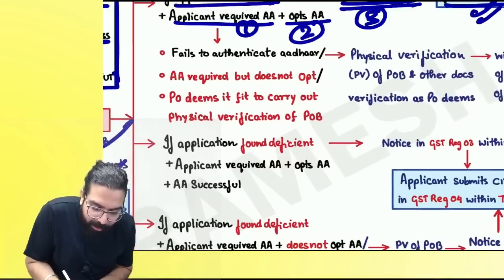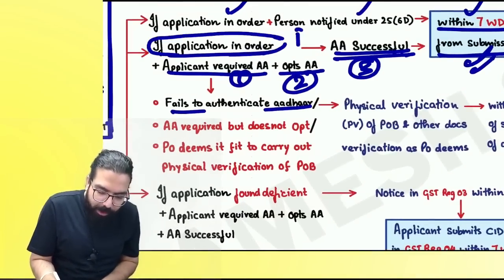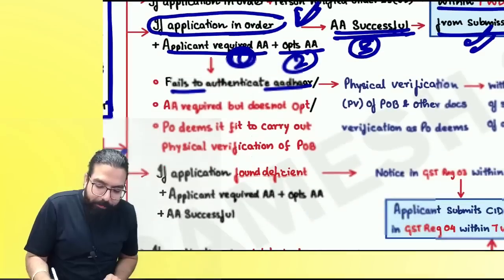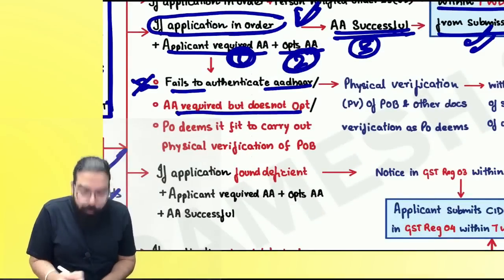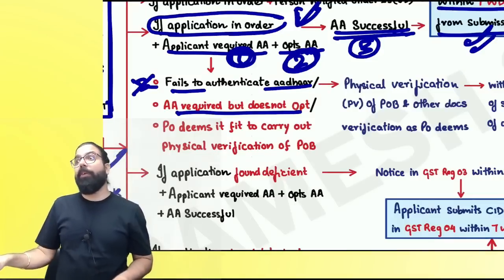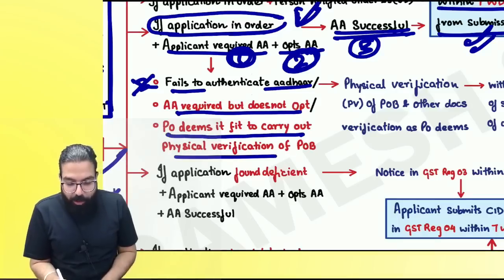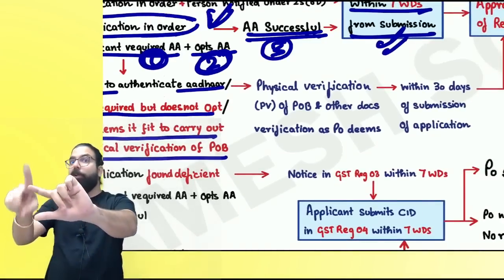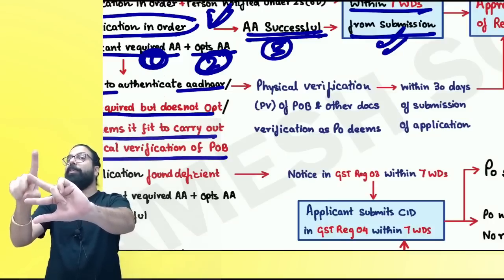The next one over here is, if you fail to authenticate Aadhaar, everyone, application is in order. Number one, application is fine. But Aadhaar authentication required, opted, but at the third stage you failed. Or you did not opt at all. Or even if you opted and Aadhaar authentication was successful, still the proper officer feels that there is something fishy. Then they are telling over here, the PO deems it fit to carry out physical verification. See, number one, failed Aadhaar authentication, or did not opt. You are required, but you did not opt. Or number three, even after successful Aadhaar authentication, the proper officer has a doubt on you.